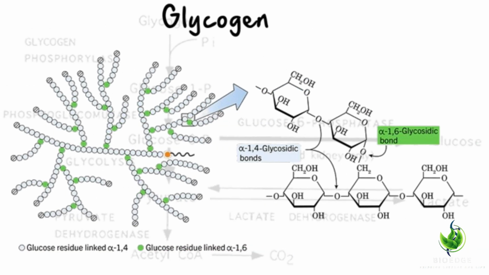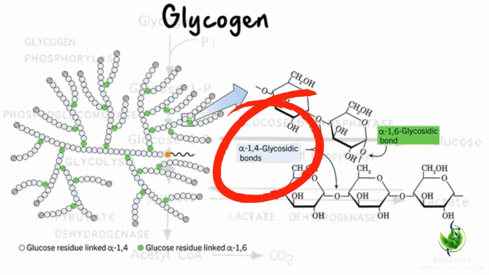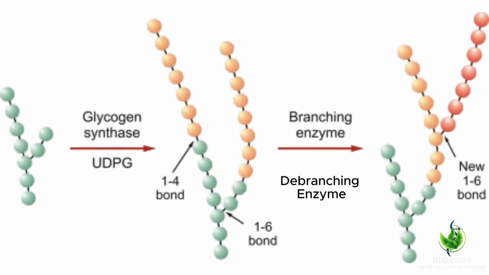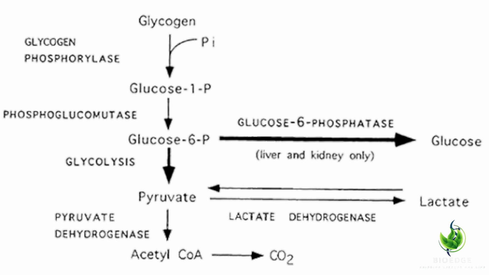Glycogen breakdown. Glycogen phosphorylase catalyzes the cleavage of alpha-1,4 glycosidic bonds in the glycogen molecule, releasing glucose 1-phosphate units. Next, debranching enzyme. Glycogen molecules have a branched structure with alpha-1,6 branch points. The debranching enzyme is required to remove these branch points. Next comes the conversion of glucose 1-phosphate to glucose 6-phosphate. This is done with the help of an enzyme called phosphoglucomutase, where glucose 1-phosphate is converted into glucose 6-phosphate.